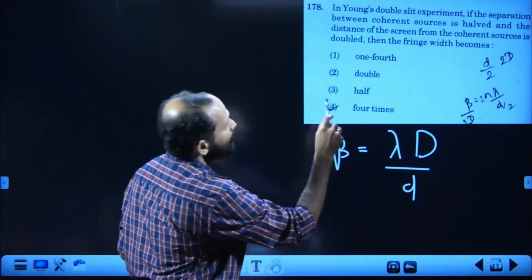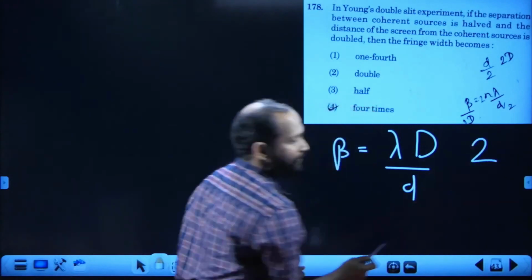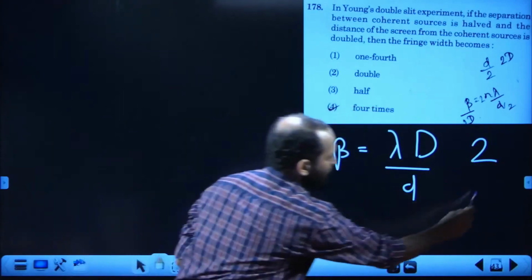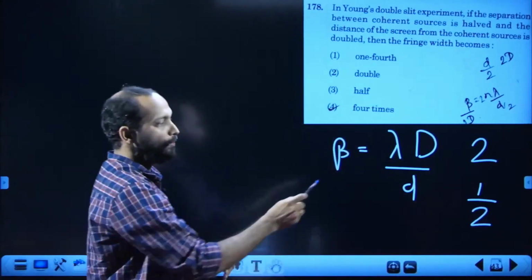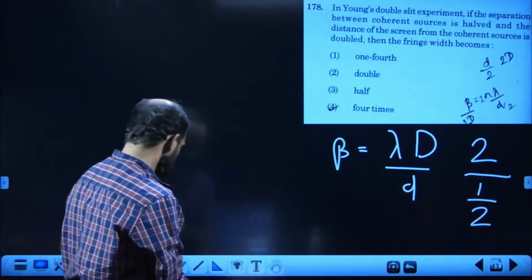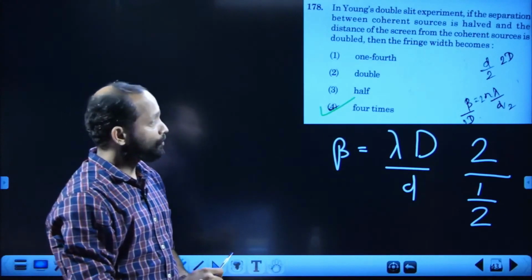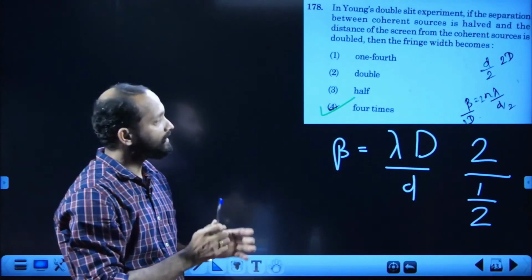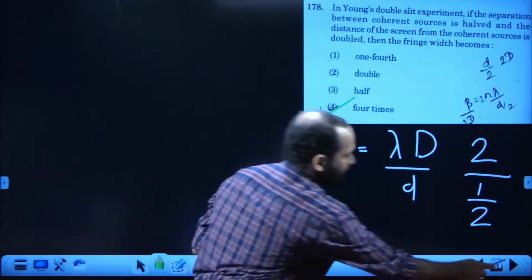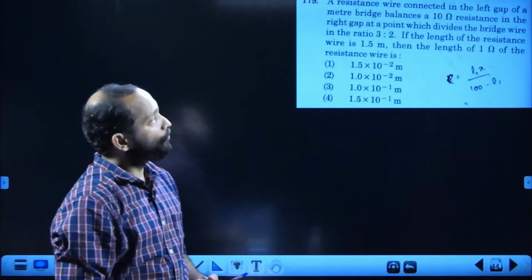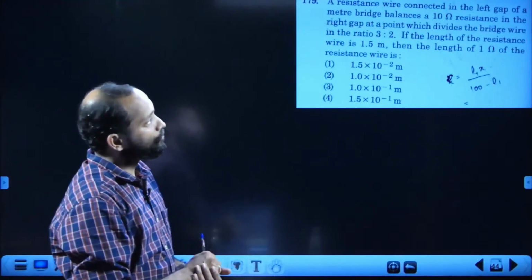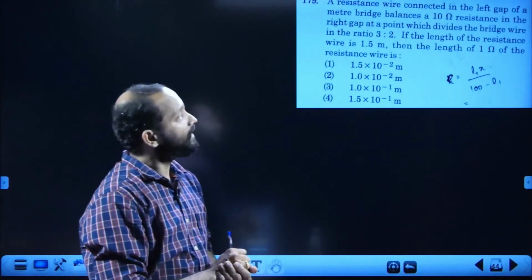And capital D, what happened? Capital D is doubled and small d has become 1 by 2. So 2 by 1 by 2 would become 4. So the answer must be 4 times. Right answer is the fourth option, 4 times. 178 answer 4. 179. A resistance wire is connected to the left gap of a meter bridge, another one from current electricity,